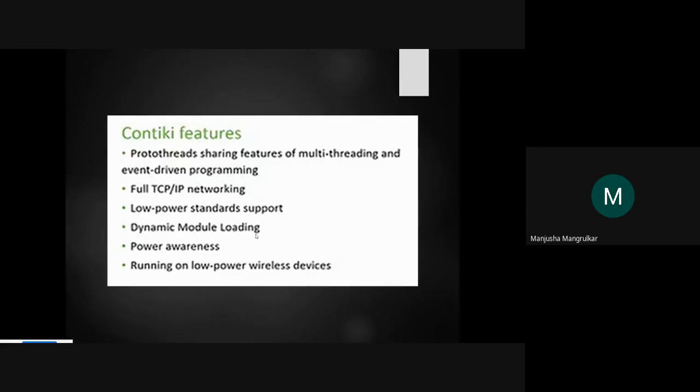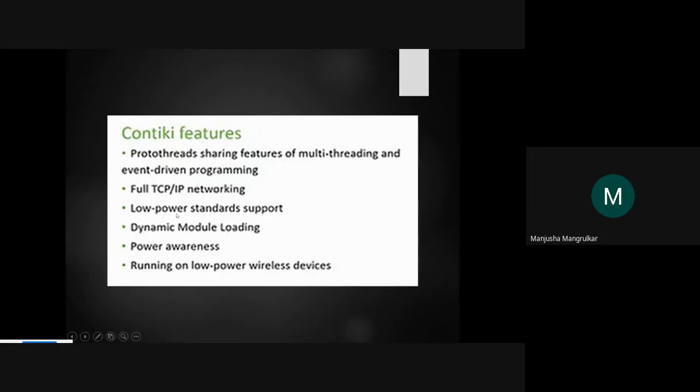There are two benefits behind that. One is you will save power, so it is low power. Second, you will save memory also. Only the module required to perform the task in an application is loaded. That is called dynamic module loading.